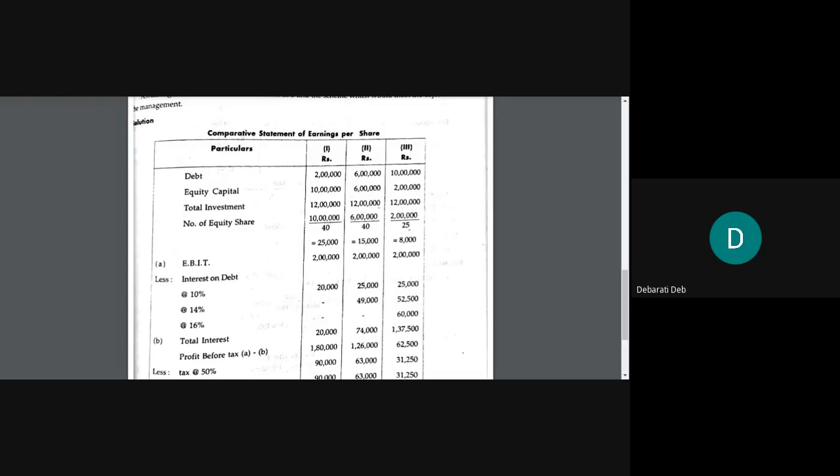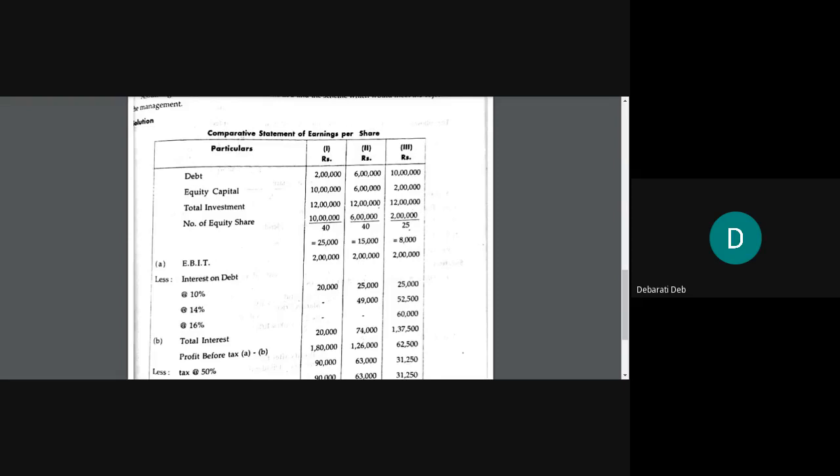Then under particulars, write down the first item as debt. Those are given directly. So for the 3 columns, write down 2 lakh, 6 lakh and 10 lakh.